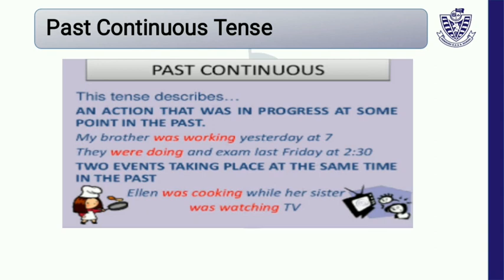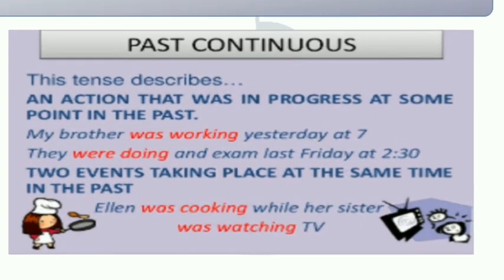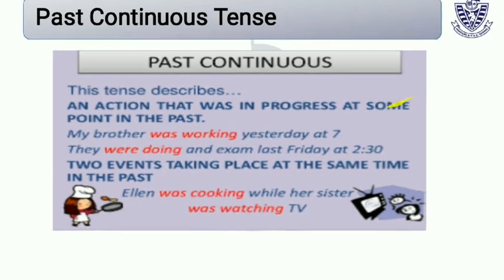I will tell you the meaning of past continuous tense. Past means गुजरा हुआ ज़माना. Continuous means जारी. Tense means ज़माना. Such work that continues in the past. And the definition is: this tense describes an action that was in progress at some point in the past. Like my brother was working yesterday at 7.